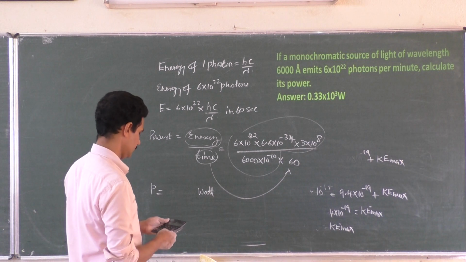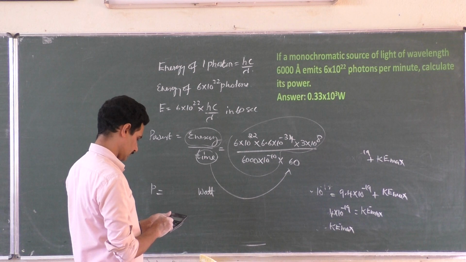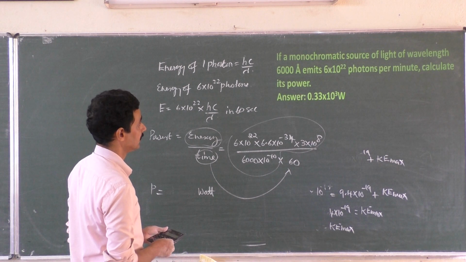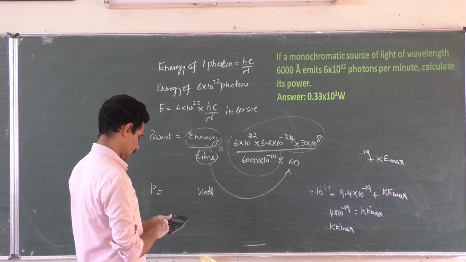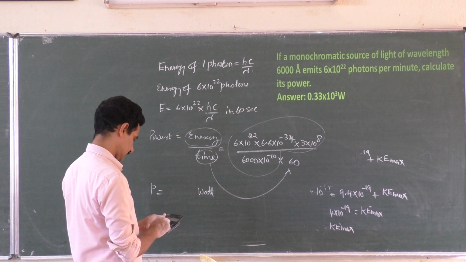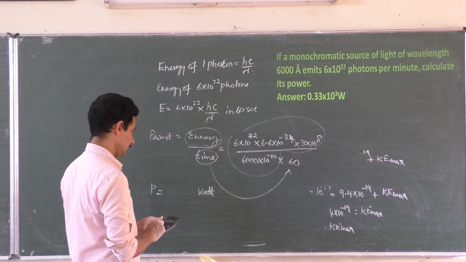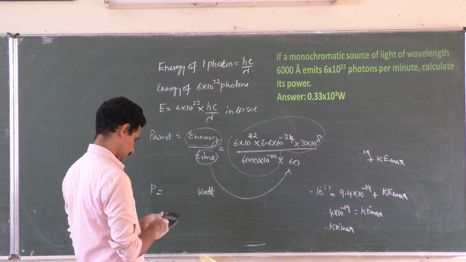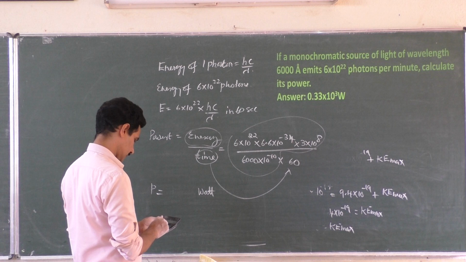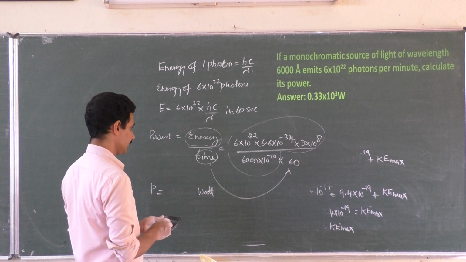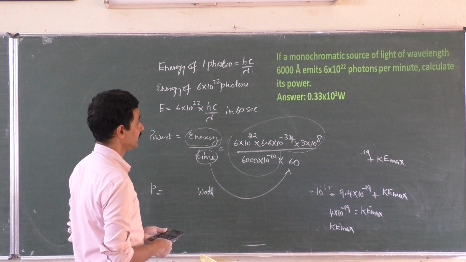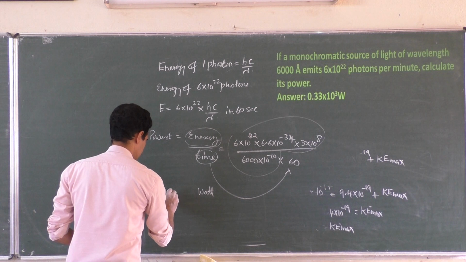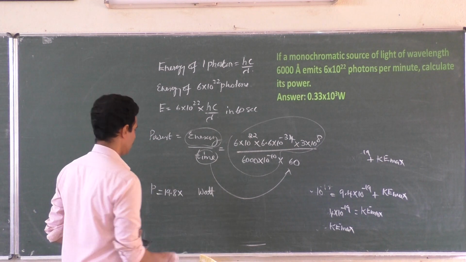Oh, I didn't get that. 6 into 10 to the power 22, 6 into 6.6 into 3, hc by lambda. 6.6 into 3 divided by 6, 19.8 I am getting, not that watt. 19.8 into 10 to the power,